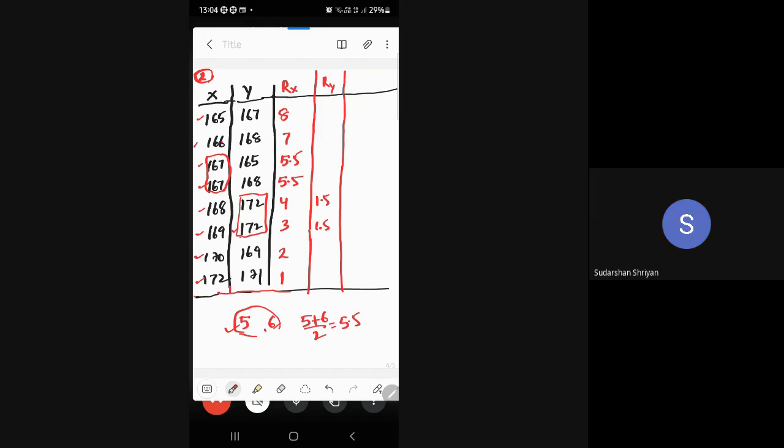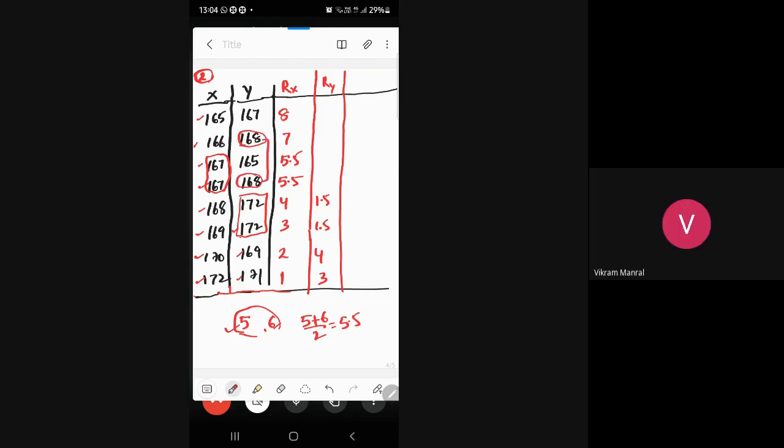But remember, up to 2nd rank it's over. Now the next highest will be given which rank? 171, third rank. 169 will be given 4th rank. Next is 168, but 168 repeats how many times? 2 times.